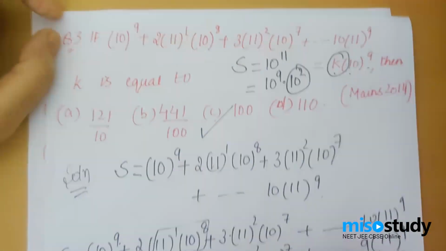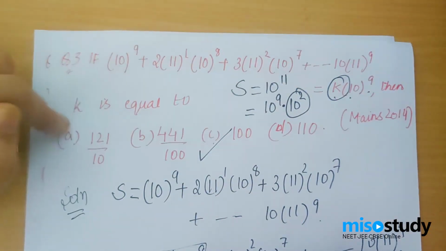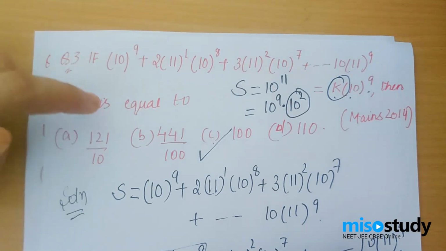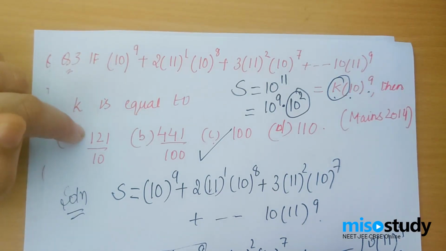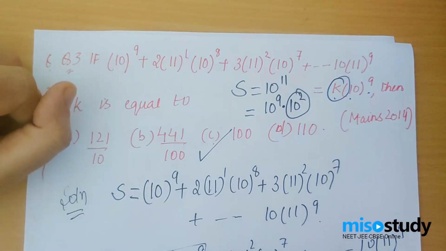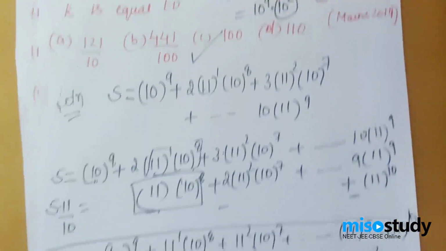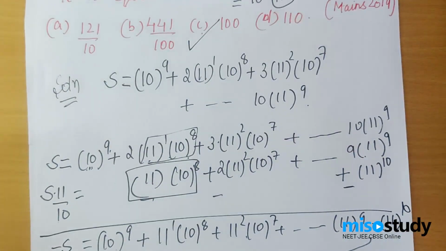Now if you carefully look at this question, in which the value of k was to be evaluated, the series like this is from the mains, and the series like this has been again asked in previous January 2019 paper. If you closely view, you will find out what I'm talking about. So there k is replaced by n, some 140m was supposed to be found out. Alright, I hope this question is very, very clear. It used AGP as well as the concept of GP in this specific question. Coming to the next question, question number 4.